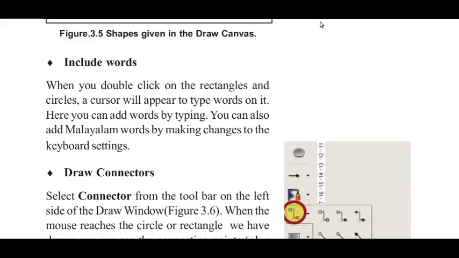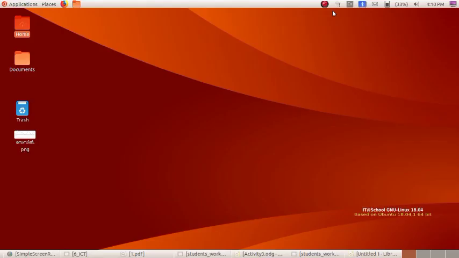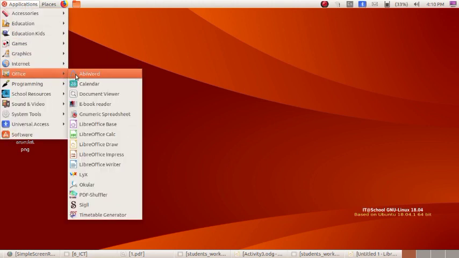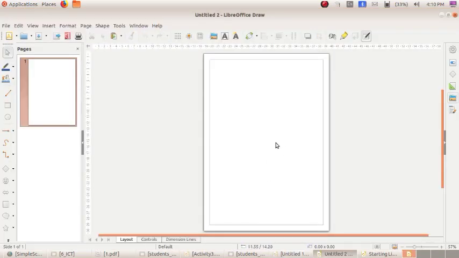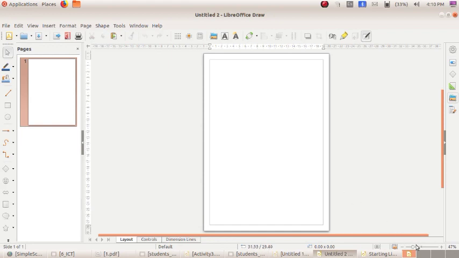So, can we open LibreOffice Draw? For that, click on Applications, Office, LibreOffice, Draw. Now the LibreOffice window is opened. This is the canvas. Okay, the white color portion.